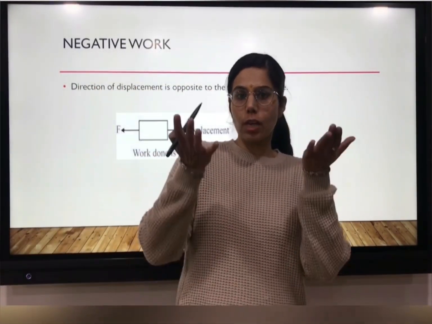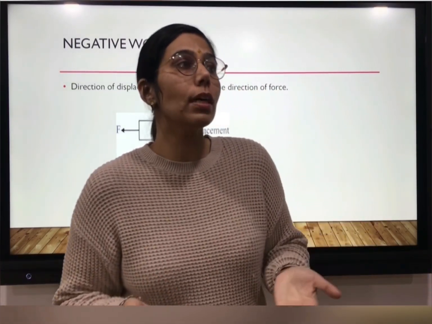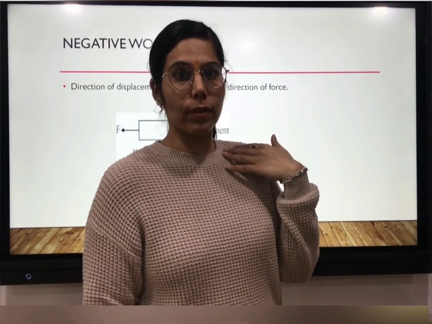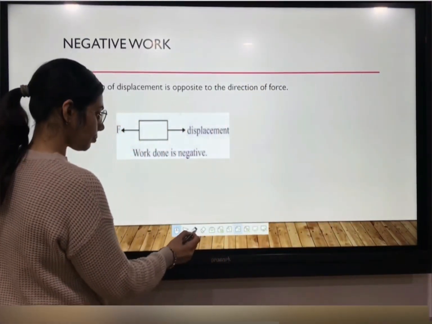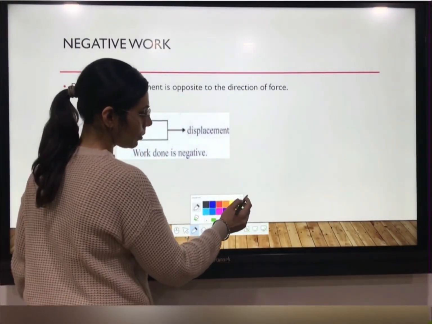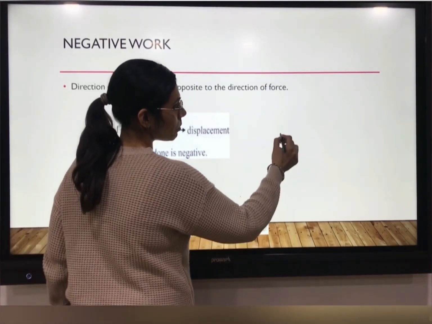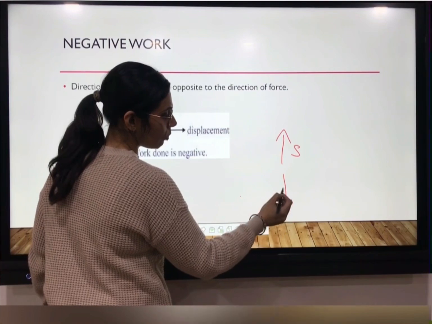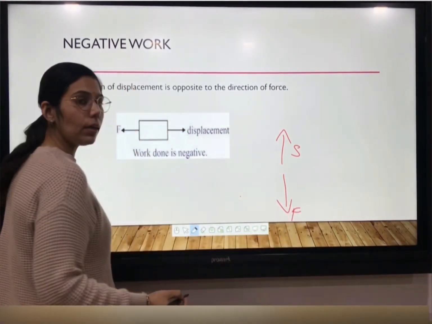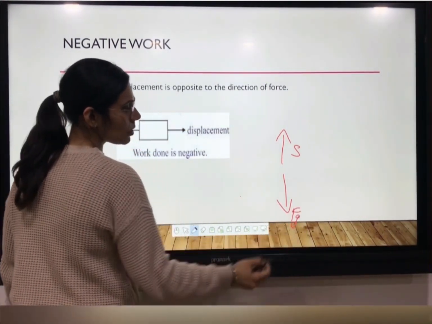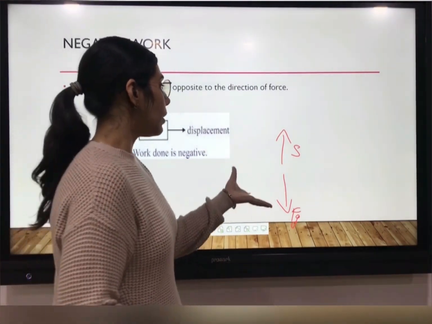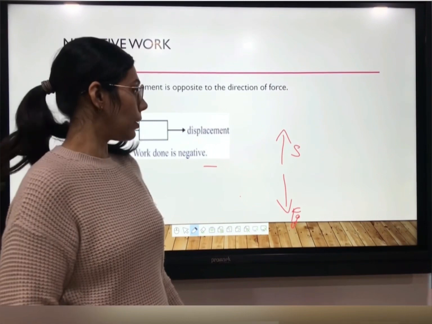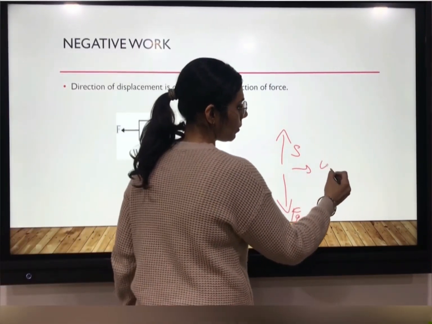For example, when you jump. Whenever you jump, you are jumping to a height and you are jumping against the force of gravity. Means whenever you jump, you are displaced in the upward direction and the force of gravity is in the downward direction. Here there is the opposition of force as well as displacement. Here work done will be negative.